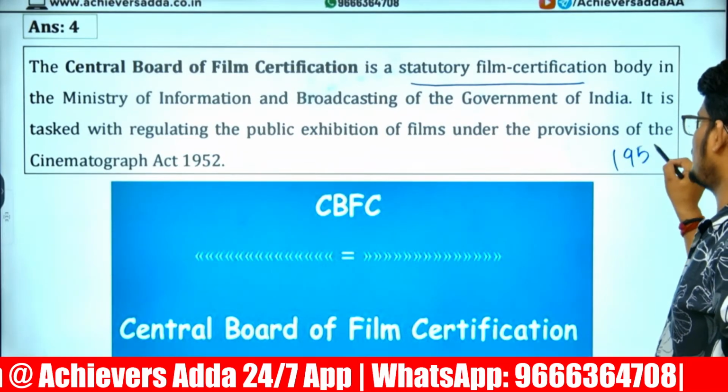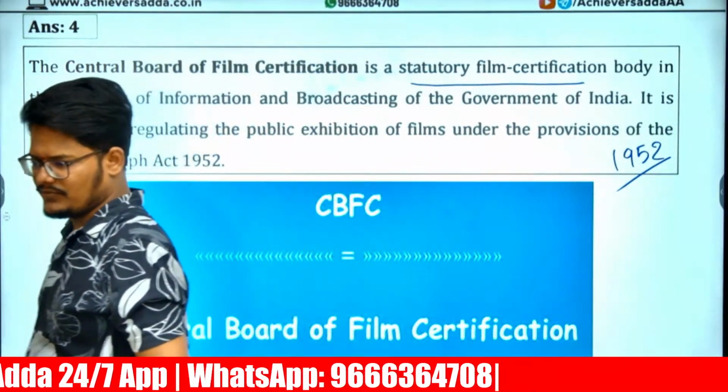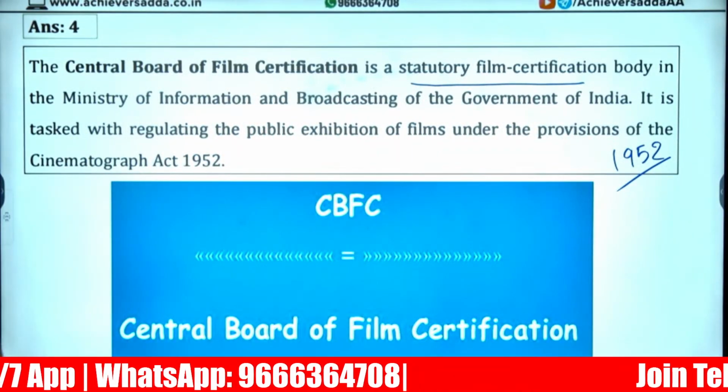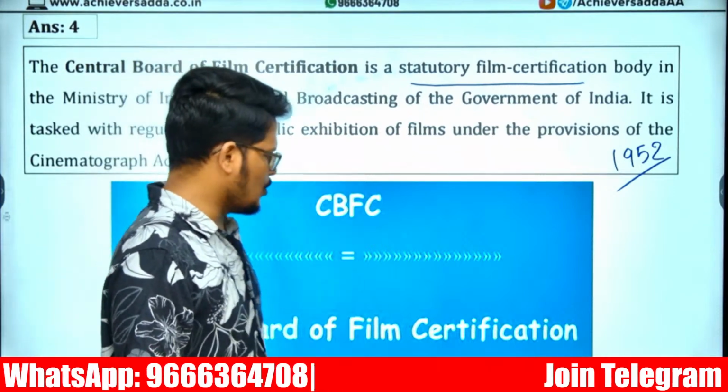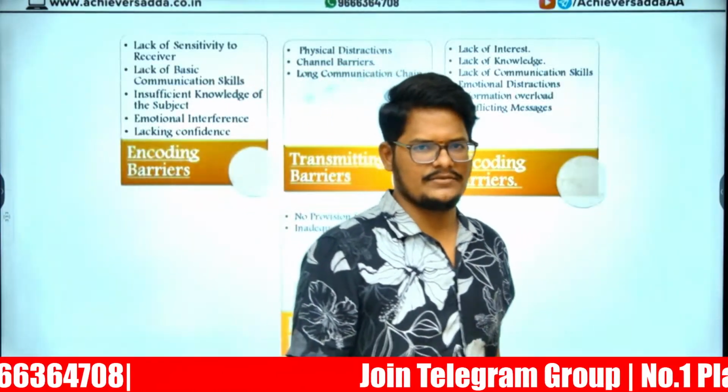In 1952, according to the Cinematograph Act, it was established. Central Board of Film Certification.